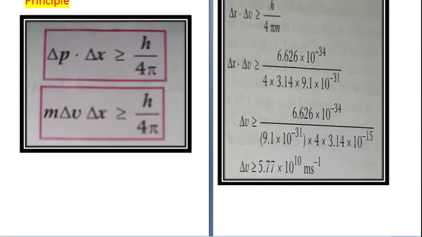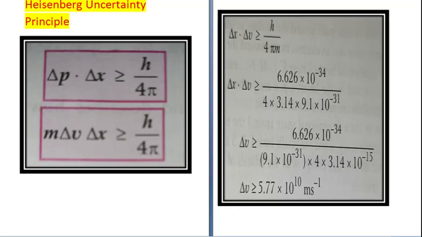Next we have to study quantum mechanics. The theory was also based on Heisenberg's uncertainty principle. Dual nature we have already discussed. Now let us see what is Heisenberg's uncertainty principle. Heisenberg's uncertainty principle states that it is impossible to measure at the same time the exact position and momentum of a moving particle, because if you try to measure the momentum, the position will change in that much time period.